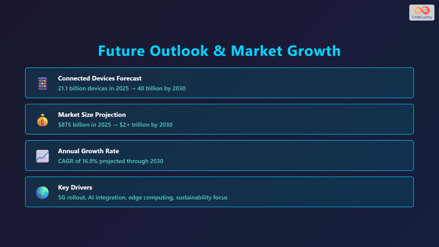The annual growth rate, known as compound annual growth rate, or CAGR, is projected to be 16.9% through 2030. Key drivers of this growth include 5G network rollout providing faster connectivity, artificial intelligence integration enabling smarter devices, edge computing reducing latency, and increasing focus on sustainability. These statistics demonstrate that IoT is one of the fastest-growing technology sectors with enormous economic potential.